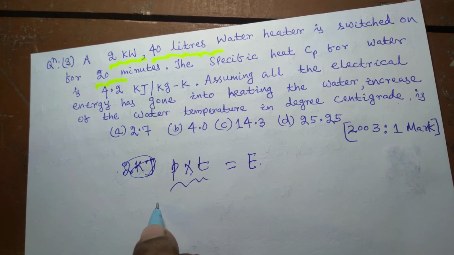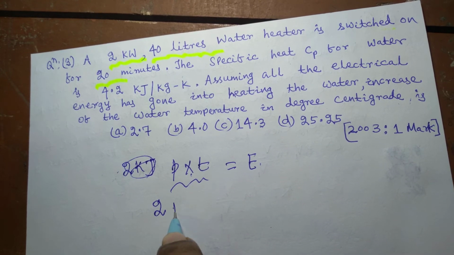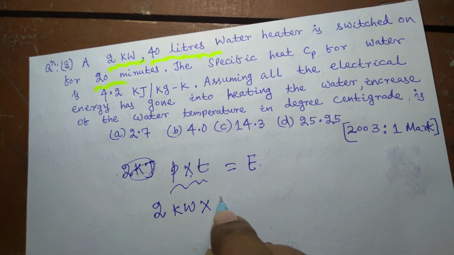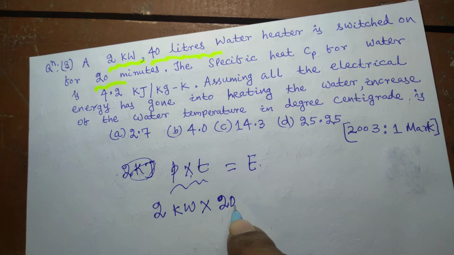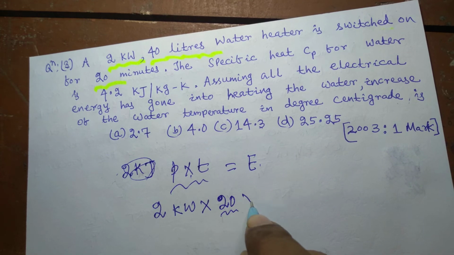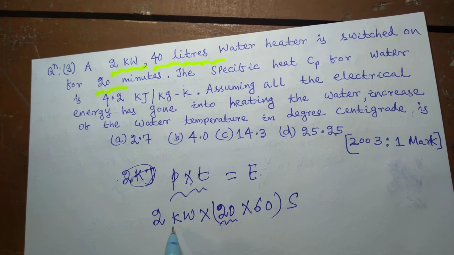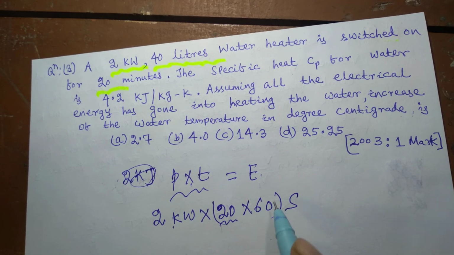So here we want to calculate energy in the form of heat. That is 2 kilowatt multiplied by 20 minutes. If you convert 20 minutes into seconds, that will be 20 into 60 seconds. Kilowatt into second will give kilojoule.